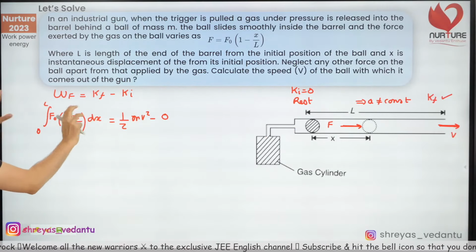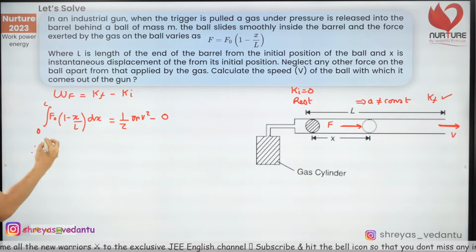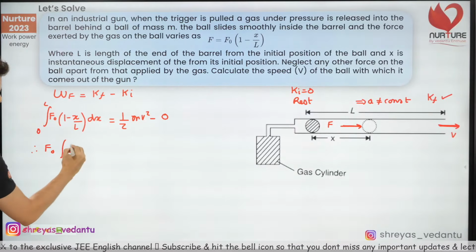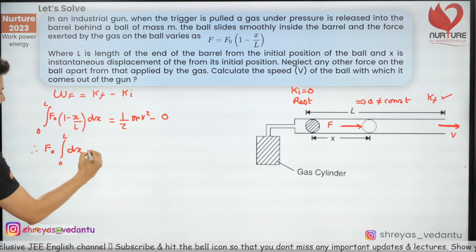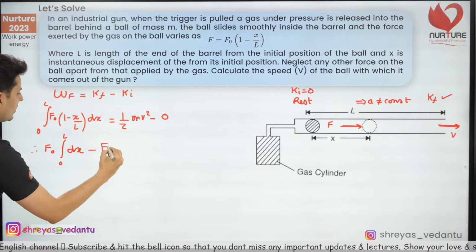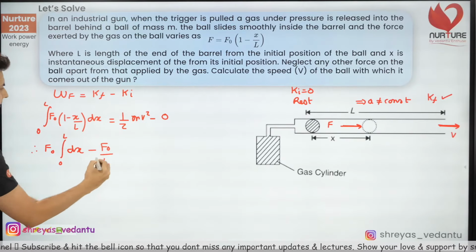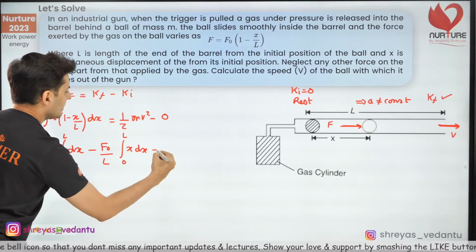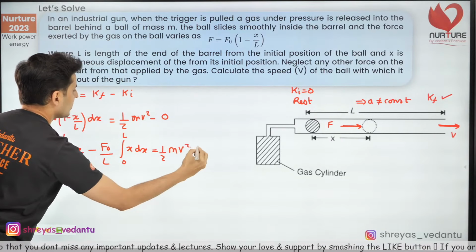Let's integrate, but before that let's split this term so that it looks very simple. F naught integral 1 into dx is just dx from 0 to L minus again f naught by L, here I will have x dx inside the integration again from 0 to L, is equal to half mv square.